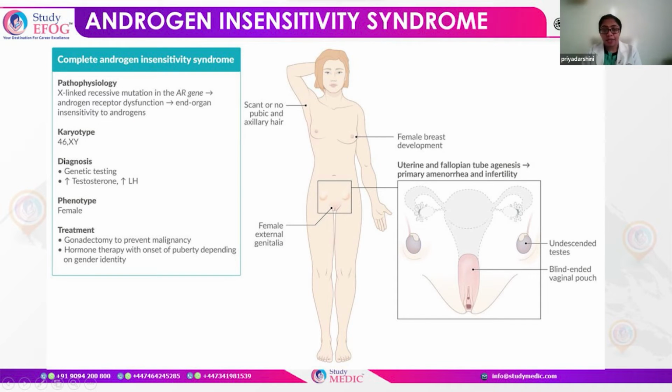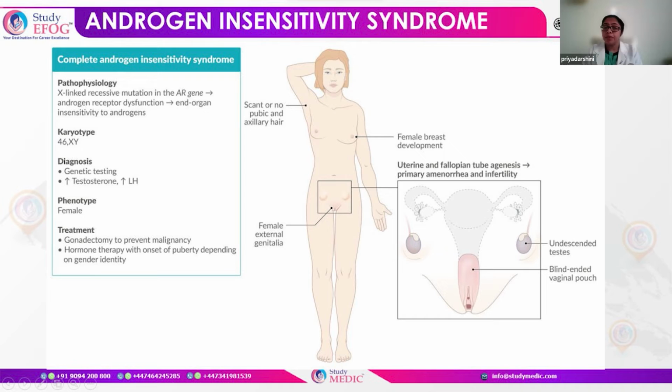Coming to androgen insensitivity syndrome, to understand the pathophysiology is very important. In androgen insensitivity syndrome, the individual can present with primary amenorrhea. The secondary sexual characters are going to be present. The basic pathology here is an X-linked recessive mutation of the AR gene, that is the androgen receptor gene. So the end organs are insensitive to the androgens. However, the androgen is being produced in the body. The karyotype is 46XY, so genotypically the individual is going to be a male. But phenotypically, the male characters are not present.